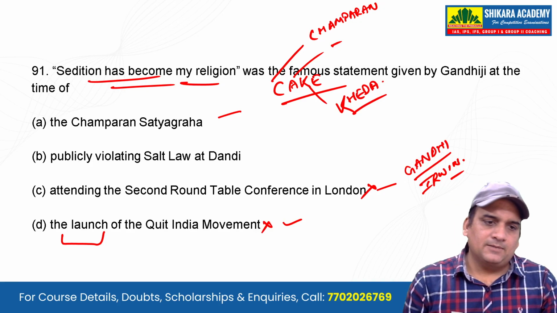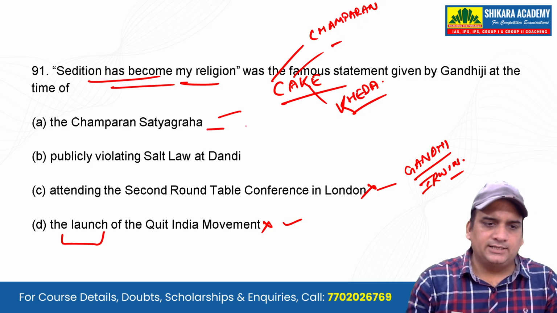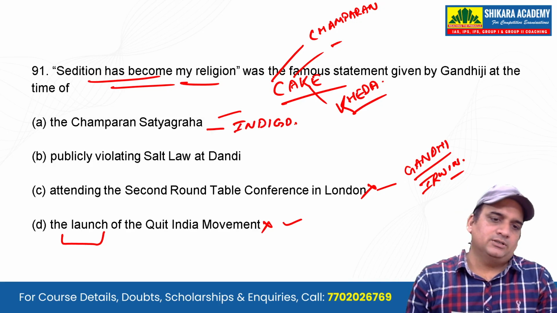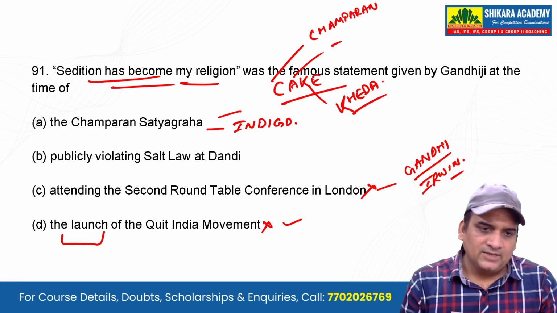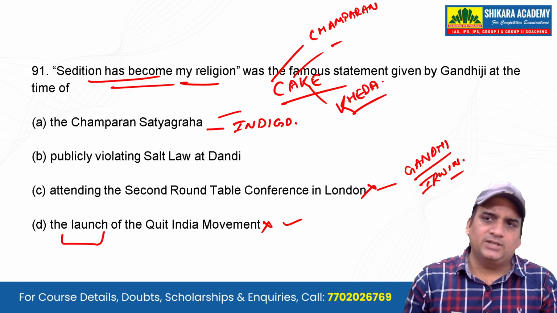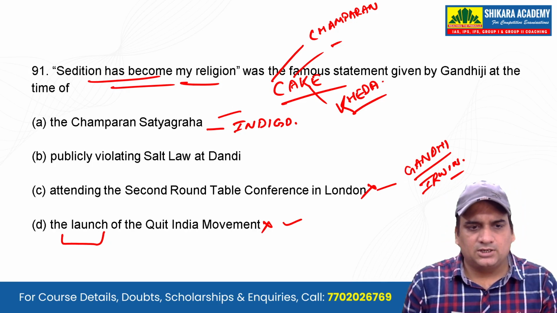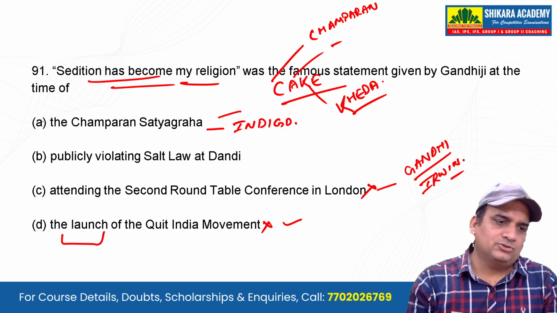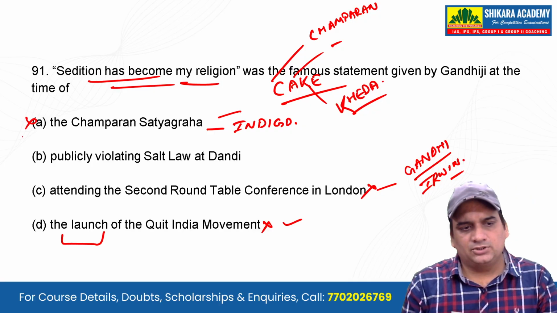But in Champaran Satyagraha, what did we see? That there was the teen kathia system, and the Britishers were forcing the cultivators to cultivate indigo. But when Gandhi goes there, there was no obstruction for him. The Britishers formed a committee and invited Gandhi. Both said very nicely, and they did. So this is also not something which can be the right answer.